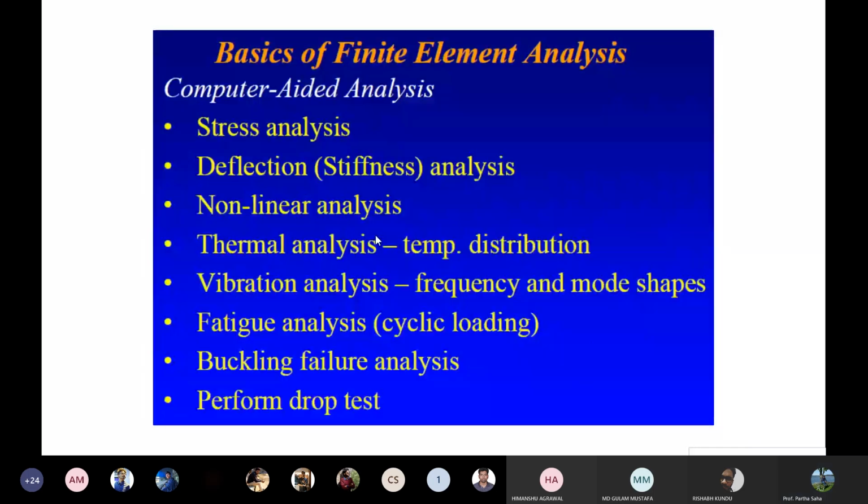So what is the capability of finite element analysis? Using a finite element based model, what are the different things that you can do?